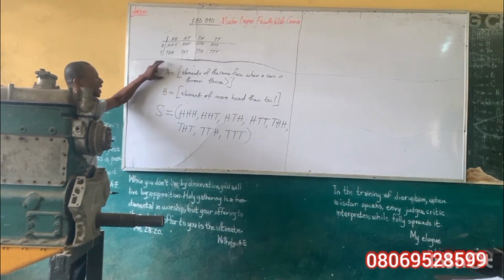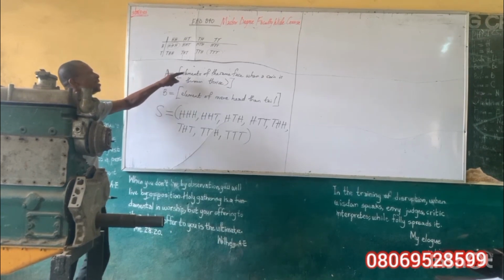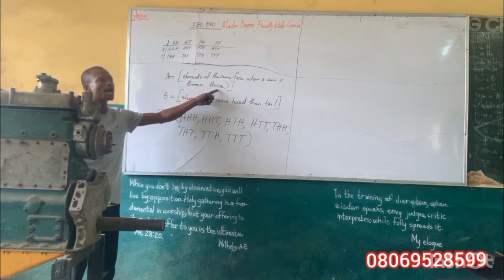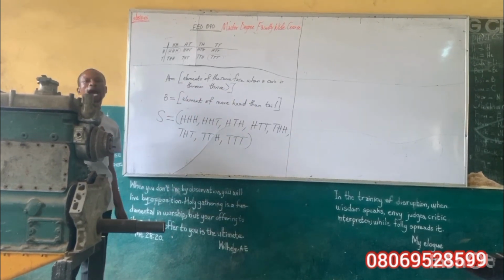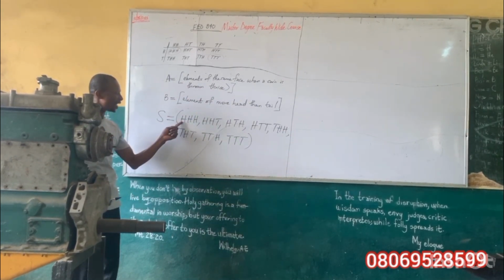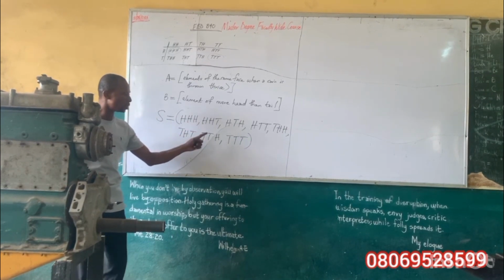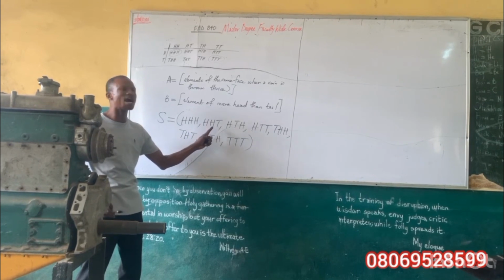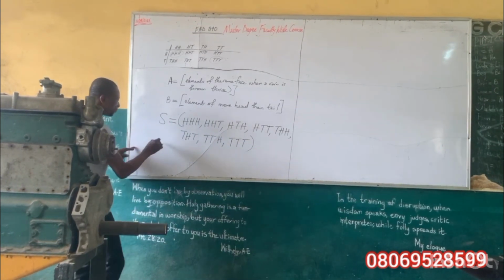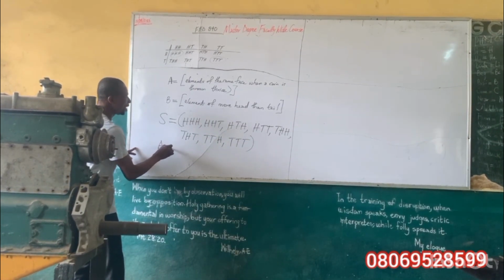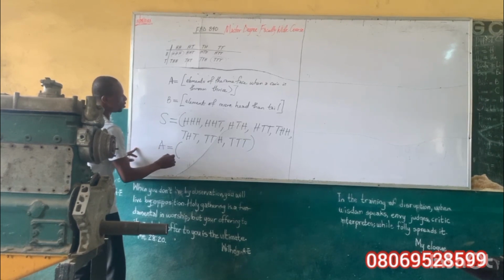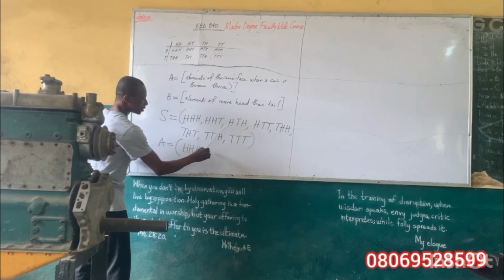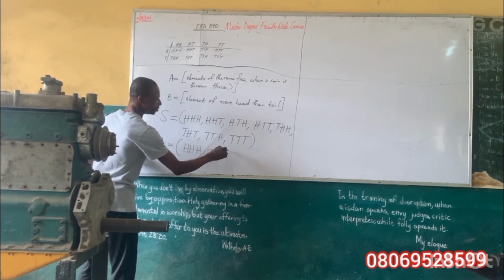But we have said, let A be the element of the same face when a coin is thrown thrice. Which elements have the same face? We see that head, head, head is all true, and tail, tail, tail is all true. But the other ones have head and tail. So the elements in A will be head, head, head, and tail, tail, tail.